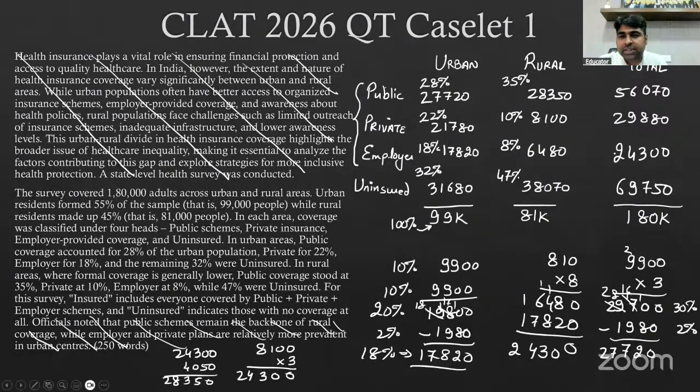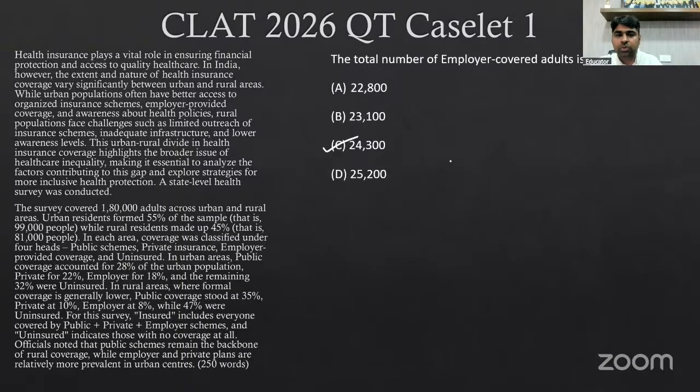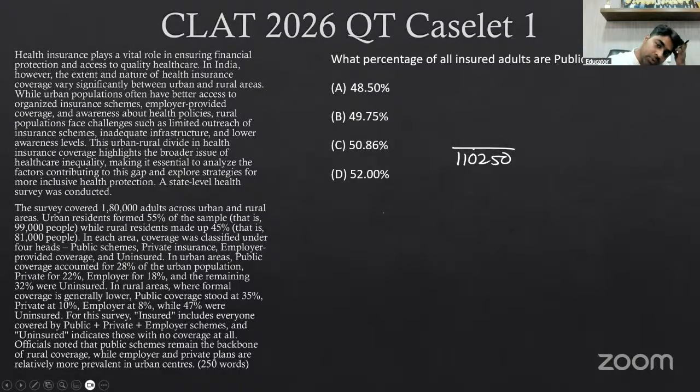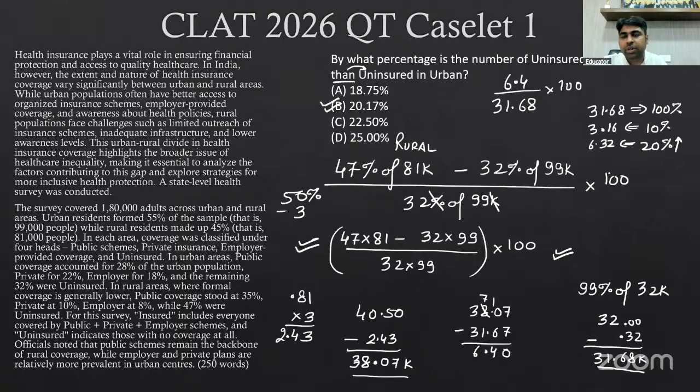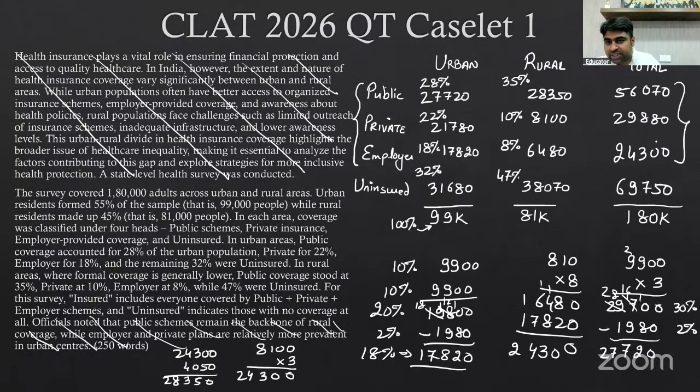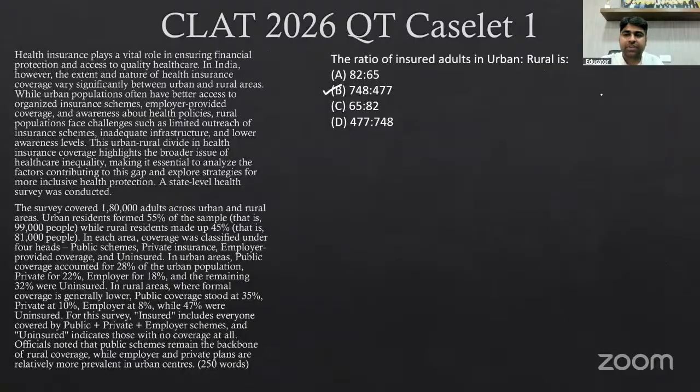Now, the question is, what will be the total number of insured lot? So the total number of insured lot will be 1,80,000, correct? Minus this 69,750. That will be 110,250. Out of these people who are there, you can either find out the summation of these three, then also you'll get the same answer. How many of them are public? So 56070.